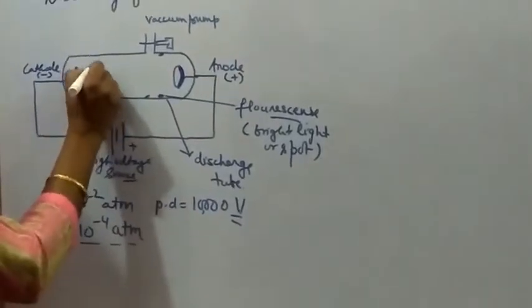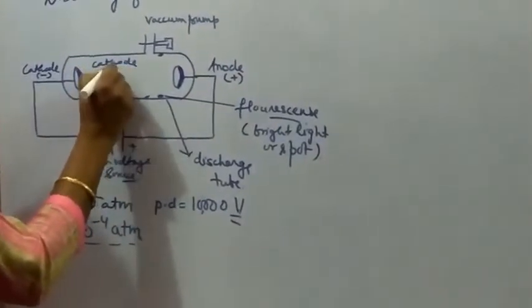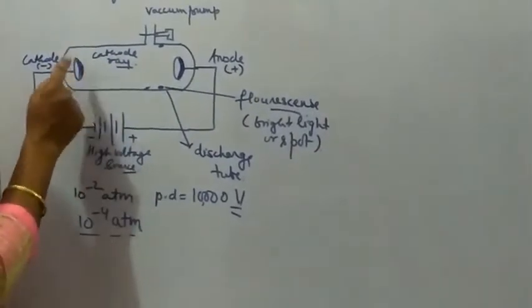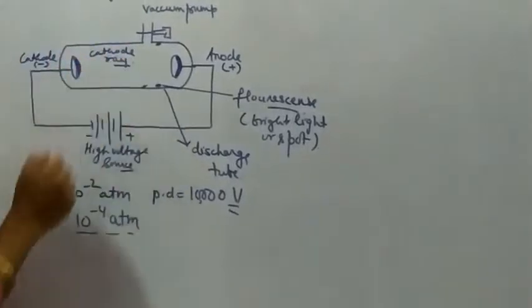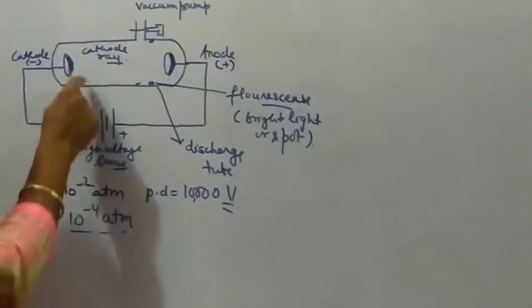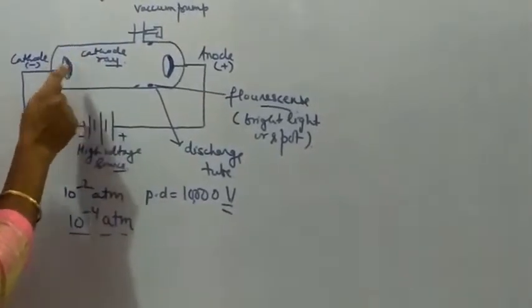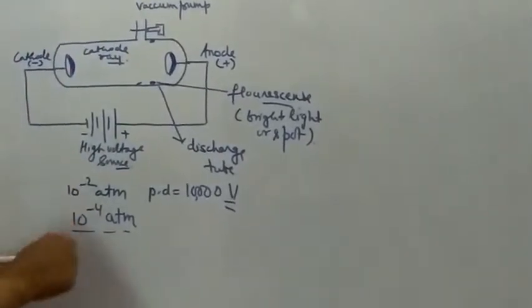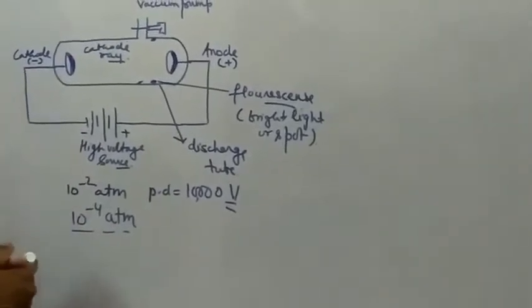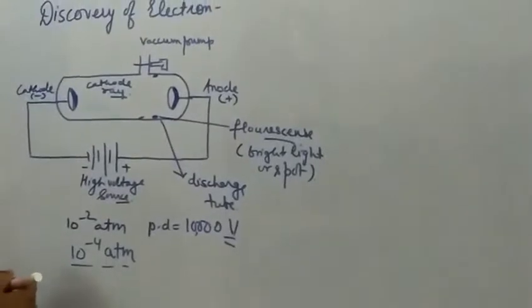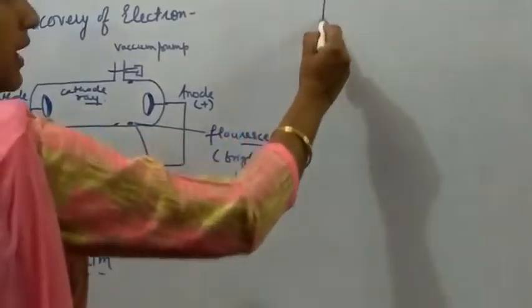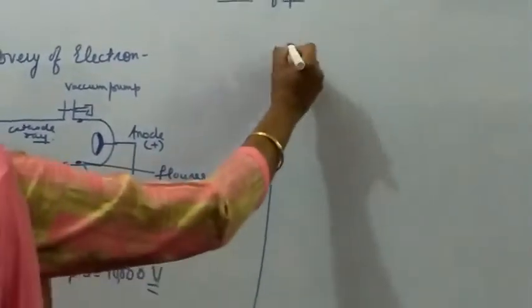So the cathode ray, why was it called so? Because these rays were coming out from the cathode, from the negative electrode, and moving their way toward the anode. Since this ray was coming out from the cathode, it was named the cathode ray, and it consisted of negatively charged particles. In this way, the cathode ray experiment was made. Next come the characteristics of the cathode ray.